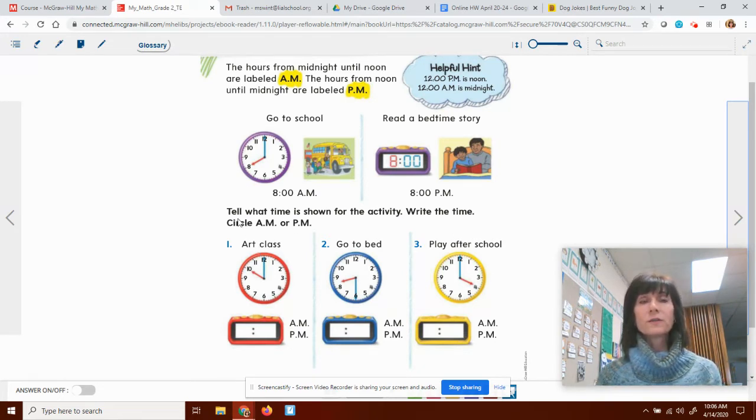The directions are this. Tell what time is shown for each activity. Write the time and then circle if it's AM or PM. So let's think about our art class. With Mrs. Sassala, our art class on Fridays is after lunch. So if it's after lunch, it's going to be PM.